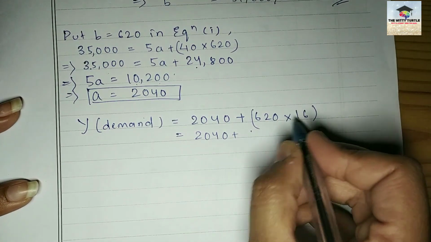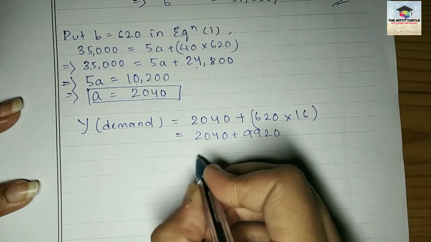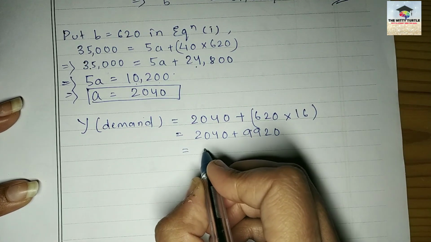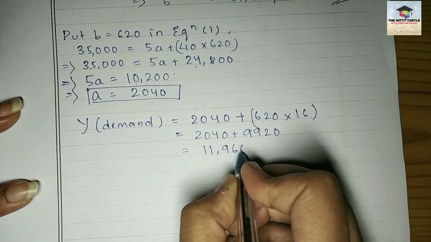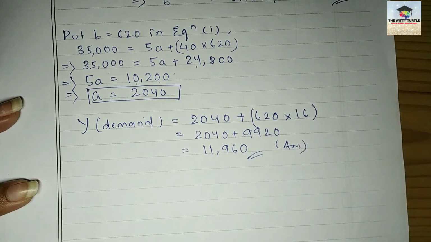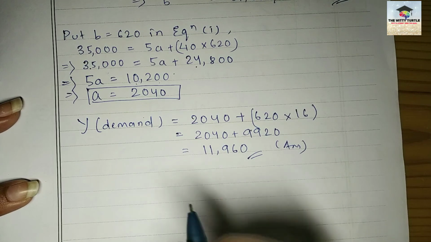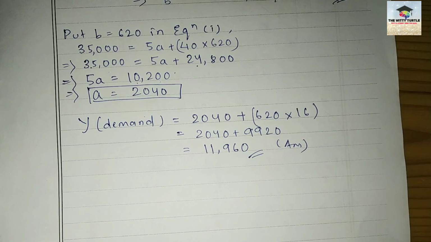If you multiply these two, it will come as 9,920. And by adding these two, you will get 11,960, right? You got your answer finally. So for a city where the population is 16 lakhs, 11,960 scooters will be in demand, right?